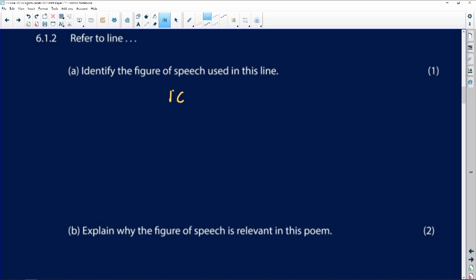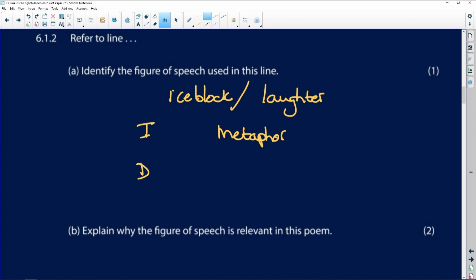Okay, so you say, okay, there's a figure of speech. So you choose one for yourself. You come here and you say, I'm going to look at your laughter was ice block laughter. Remember that a slash means start a new line of poetry. So ice block laughter. What do we have? We have a metaphor. Right, that's my I of IDE.